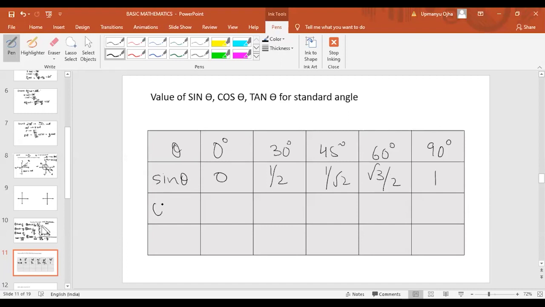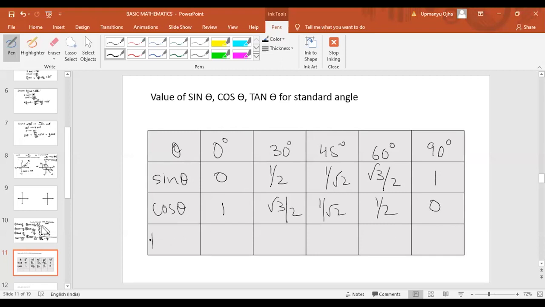Then cos theta. The value of cos 0 is 1. The value of cos 30 is root 3 by 2. The value of cos 45 degrees is 1 by root 2. The value of cos 60 degrees is half. And the value of cos 90 is 0. To remember this formula, you just write the reverse of sine theta from 90 to 0 degree.